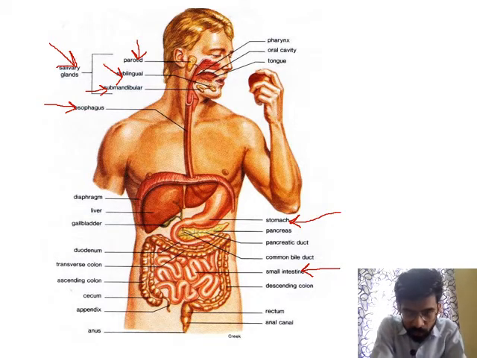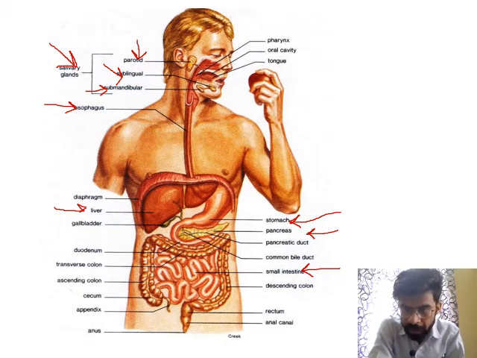The large intestine consists of three main areas: cecum, colon, and rectum. We will discuss them in detail in the next slide. Our digestive system also contains specific glands, known as associated glands. The associated glands are the liver and pancreas. These glands release some juices that are necessary for digestion.